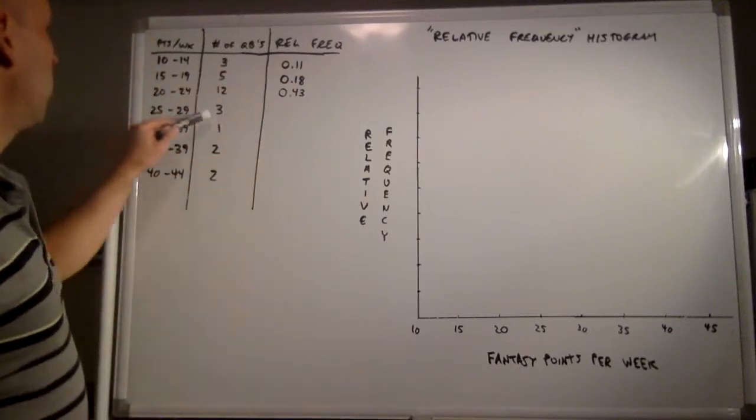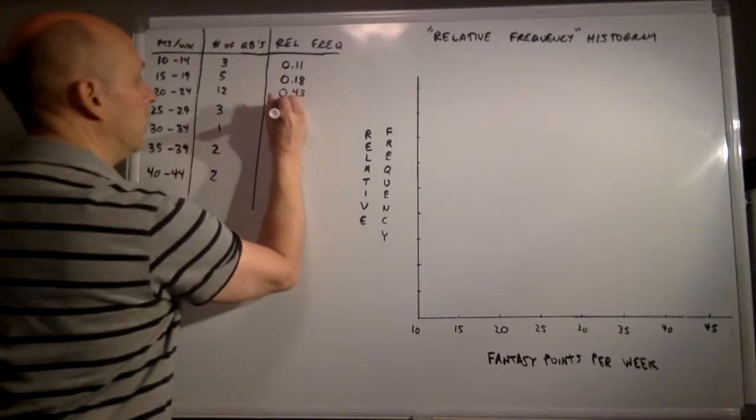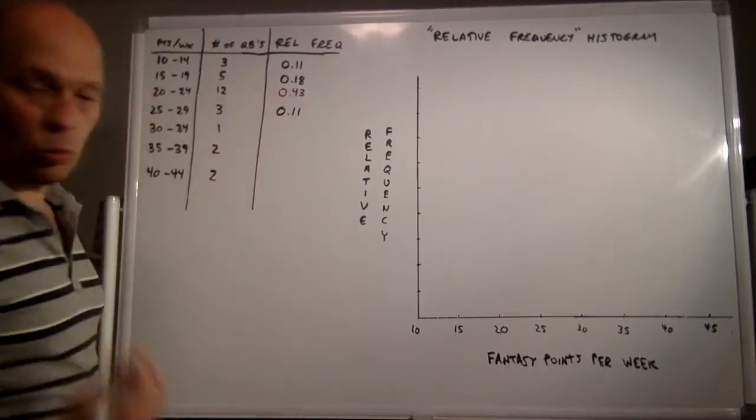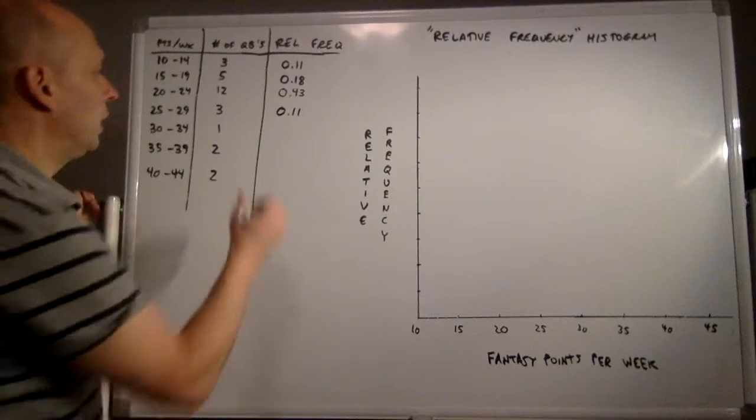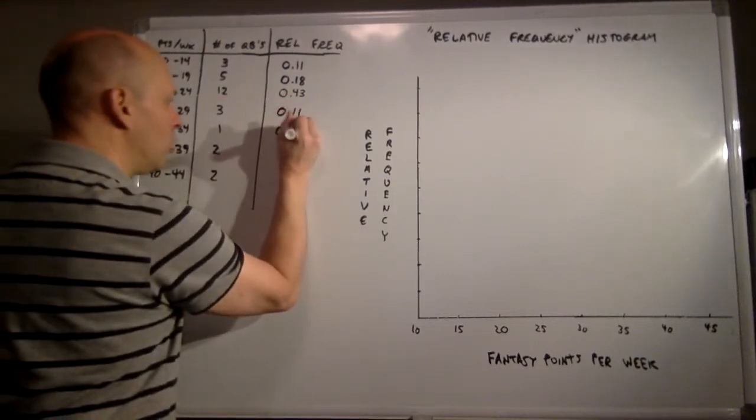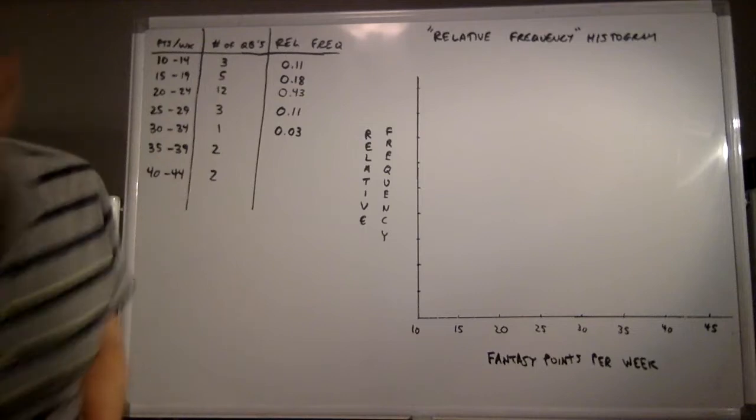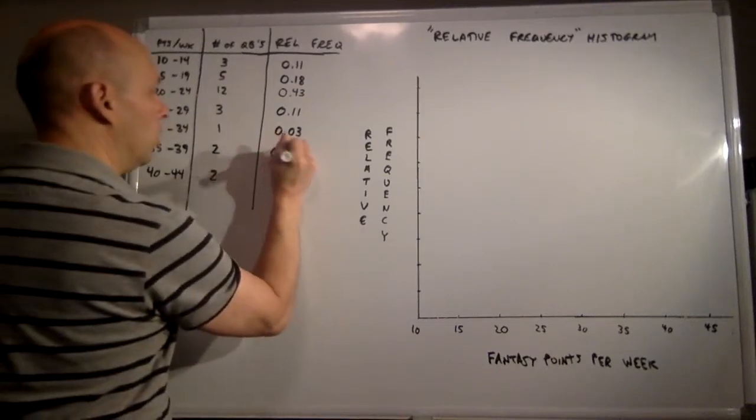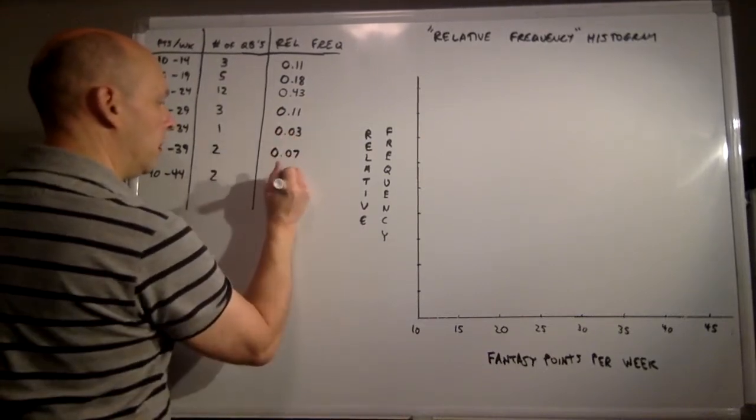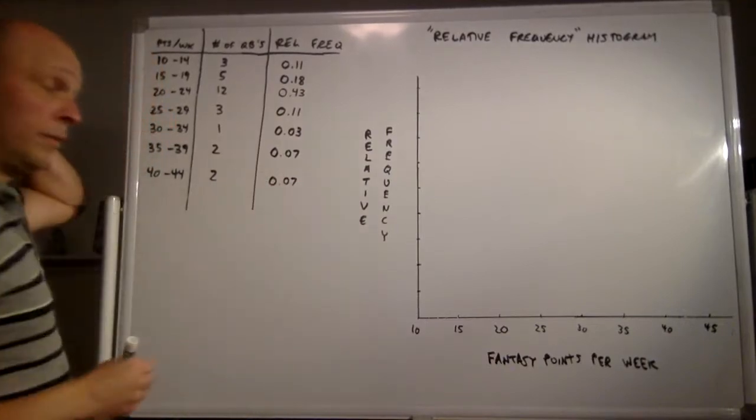Next up, we have another 3 out of 28. So that's going to be 11% again. 1 out of 28 is approximately 3%-ish. So we'll call that 0.03. And 2 out of 28, what's that? That's about 7%. So 7% of the quarterbacks here, 7% of the quarterbacks here.